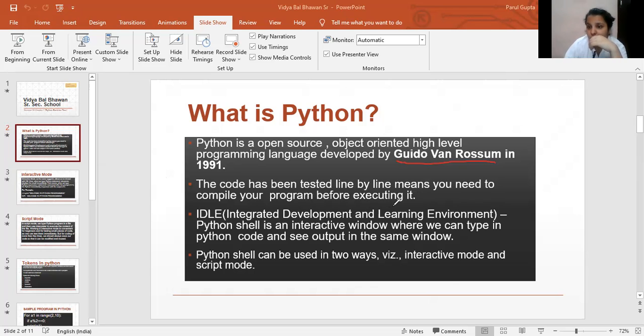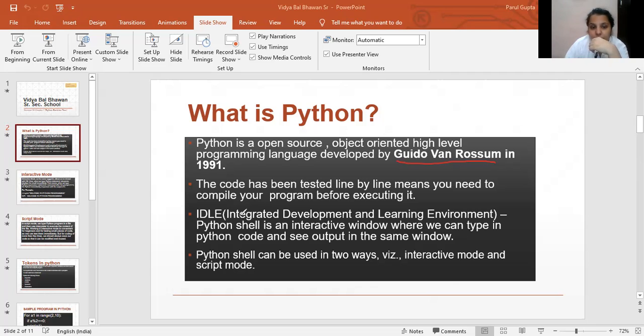Whenever we are doing any type of programming, whatever code we have written, before executing it we need to compile our code to check whether it contains any error or not. Right? So here in Python, the term interpreter is used, because we have already learned about this term interpreter in class 9, as we have one concept over there, that is language processor. The interpreter tests our code line by line.